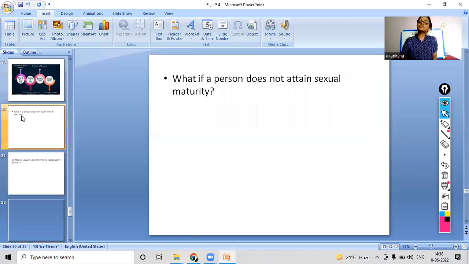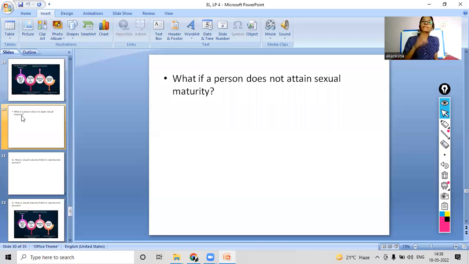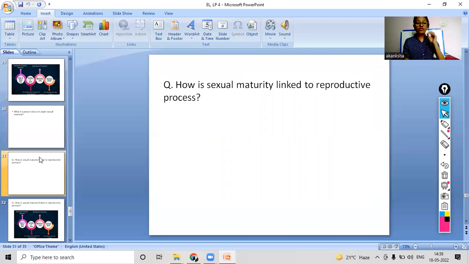Now my question is, what if a person does not attain sexual maturity? What will happen? For this, you also have to write your answers in the chat box because you have to think about it. Write your answers in the chat box and then we will move on ahead. The second question is, how is sexual maturity linked to the reproductive process?